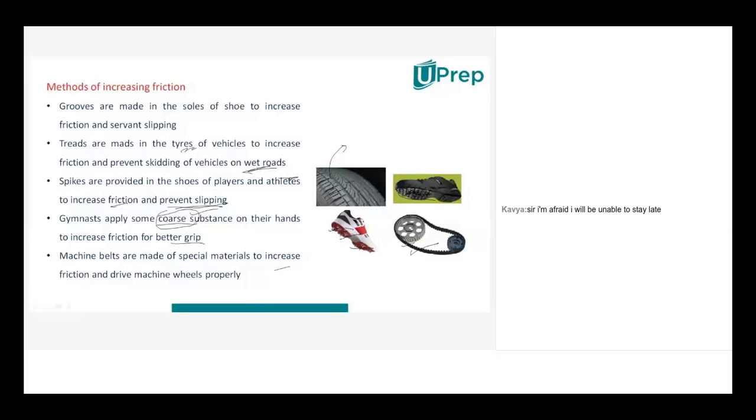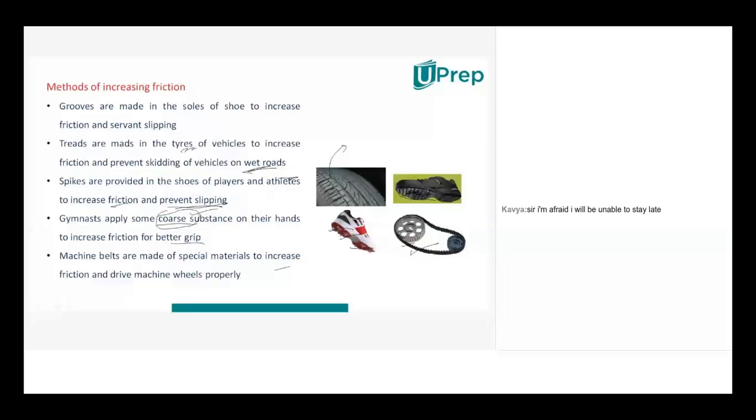And see here, one more also. Machine belts are made up of special materials to increase the friction and to drive machine wheels properly. So this kind of wheel belt will be there. Have you seen? Wheel belt will be there like this. Ronak, Kavya, have you seen this type of belts?